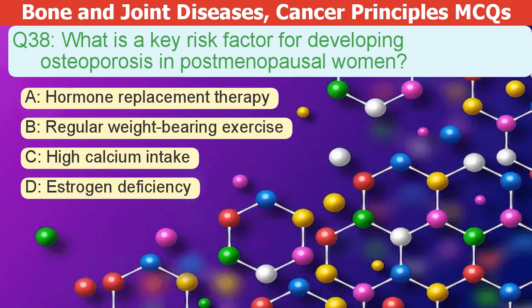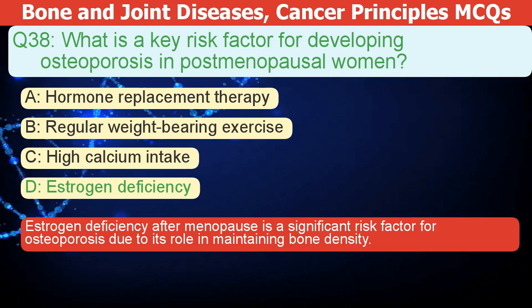What is a key risk factor for developing osteoporosis in postmenopausal women? A. Hormone replacement therapy. B. Regular weight-bearing exercise. C. High calcium intake. D. Estrogen deficiency. The correct answer is D. Estrogen deficiency after menopause is a significant risk factor for osteoporosis, due to its role in maintaining bone density.